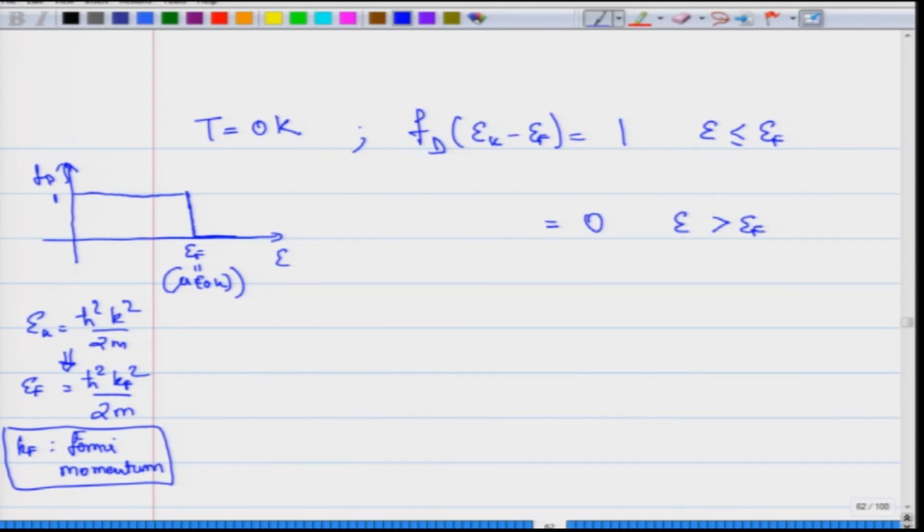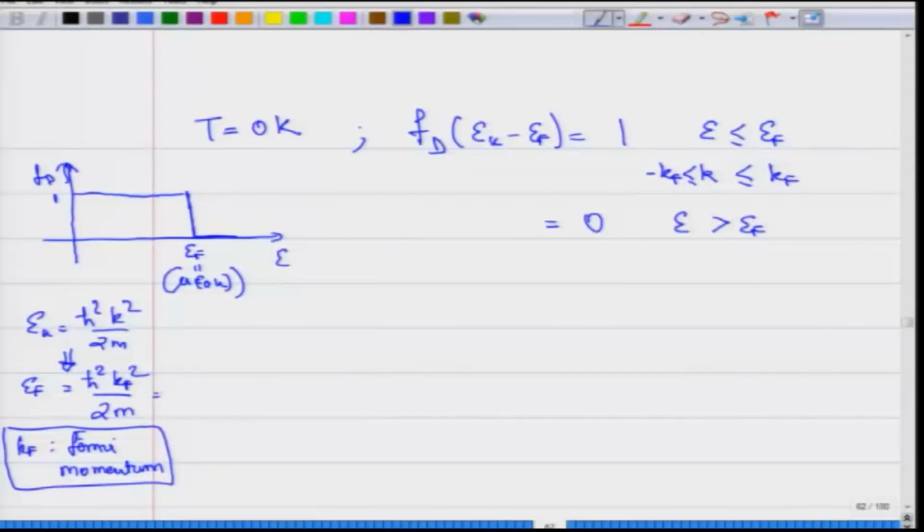So, the Fermi-Dirac distribution f is going to be equal to 1 for energy less than or equal to E_F. This is going to be valid for all momentum states which are greater than minus k_F and less than or equal to plus k_F, because the Fermi energy is proportional to the square of the momentum, and therefore plus minus k_F will satisfy this. So this is also equal to ħ²/2m times (plus minus k_F) the whole square.